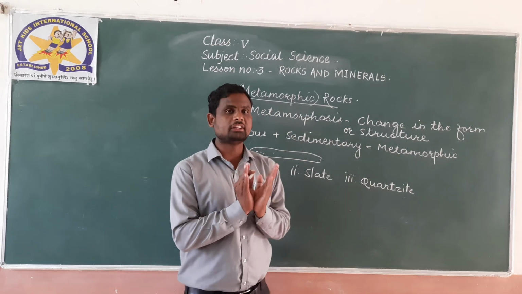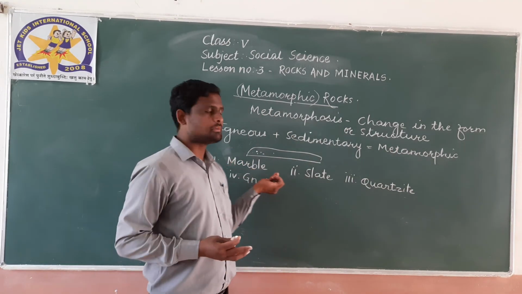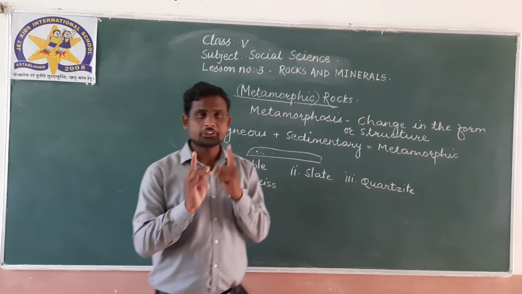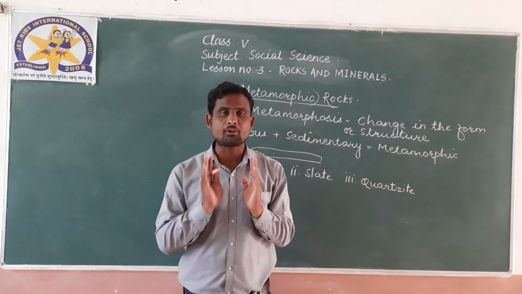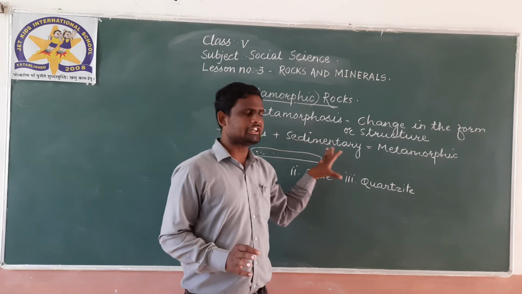Now we have to see the information about these 4 types of rocks. Did you understand how metamorphic rock forms? Metamorphic rock is formed from igneous rock and sedimentary rock.